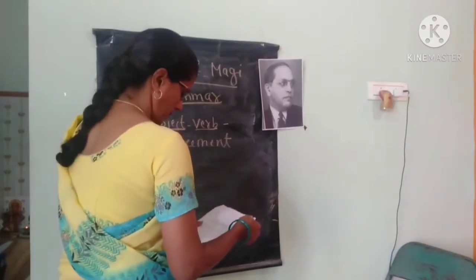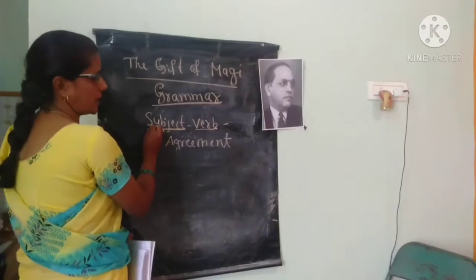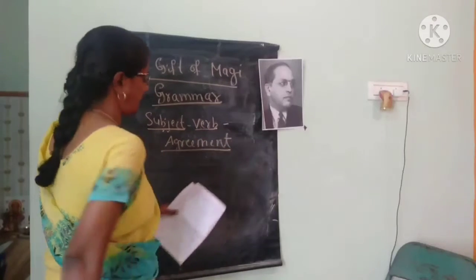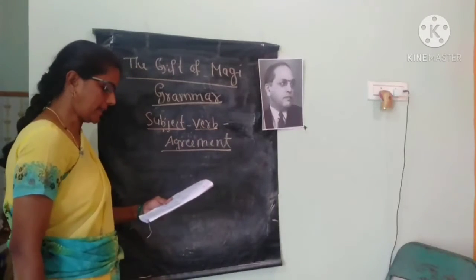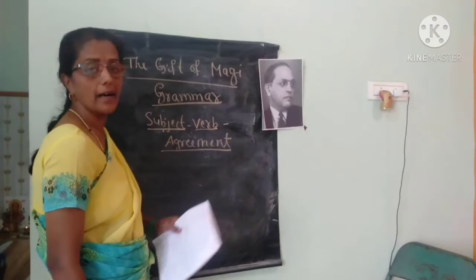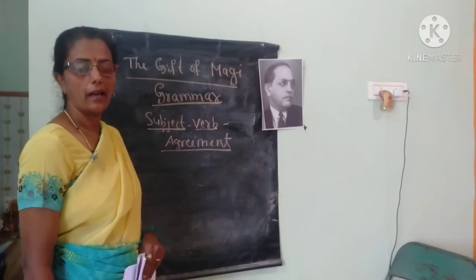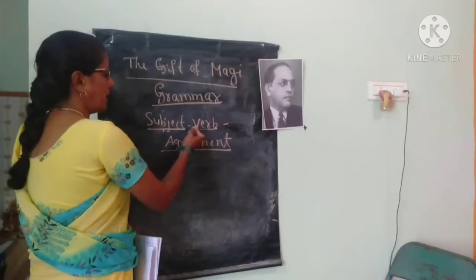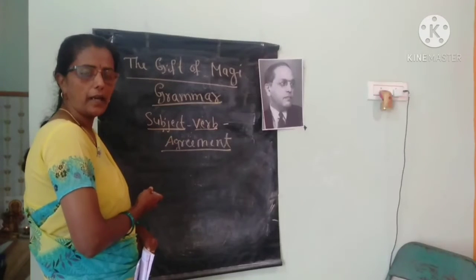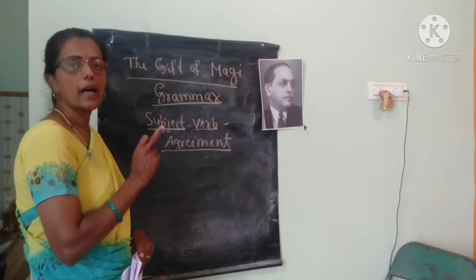Next, subject verb agreement means what? Subject you learned, okay? Verb you learned. What does subject verb agreement mean? For making a sentence grammatically correct, the verb must agree with its subject in number. See, number you know children, singular and plural. When you are writing the subject, it should agree with the verb. Grammatically it should be correct in number.